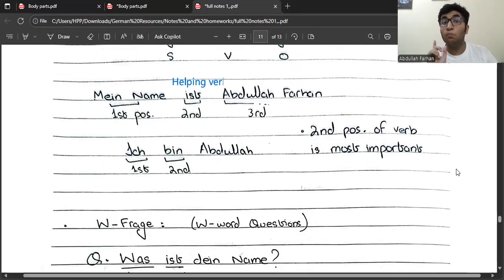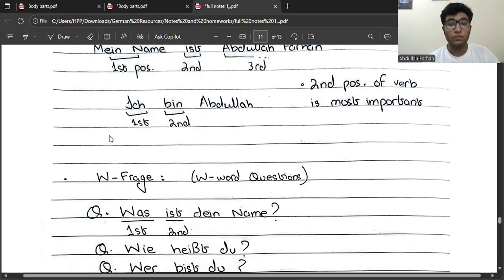Second position of the verb is most important. Guys, this is very important. Ich bin Abdullah. Again, bin, a form of sein. It's a verb. You've studied it. It is supposed to be at what? The second position. Second position.